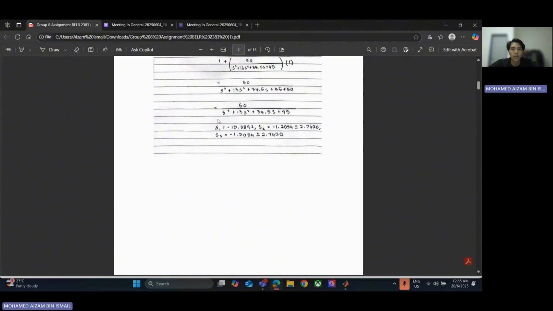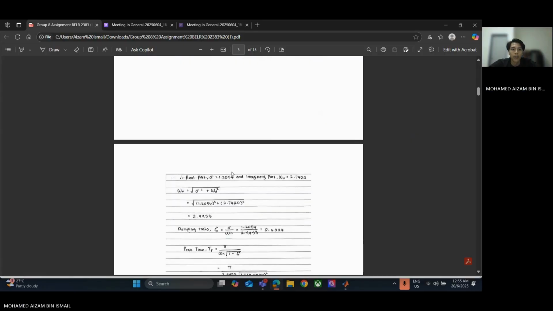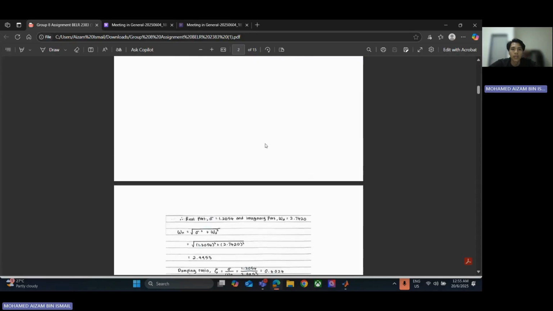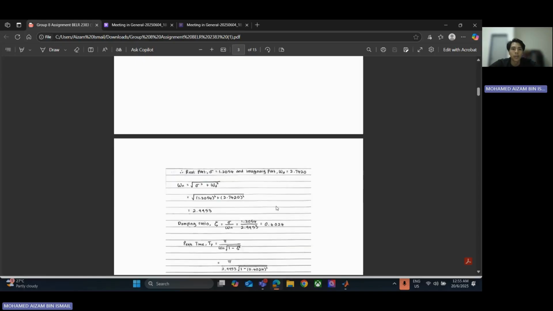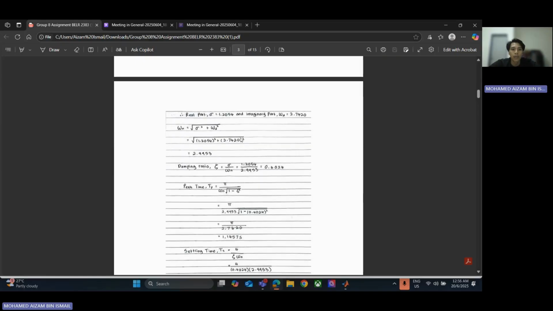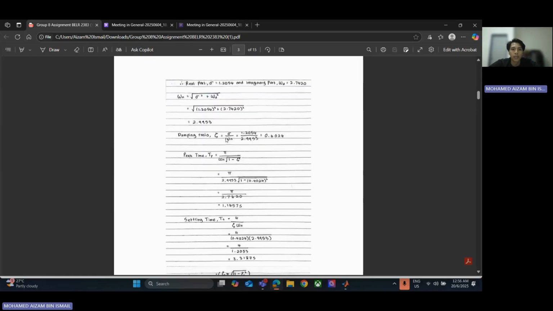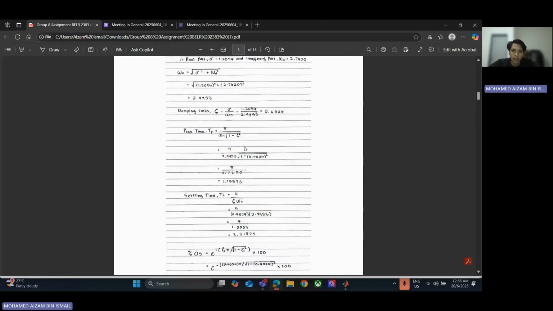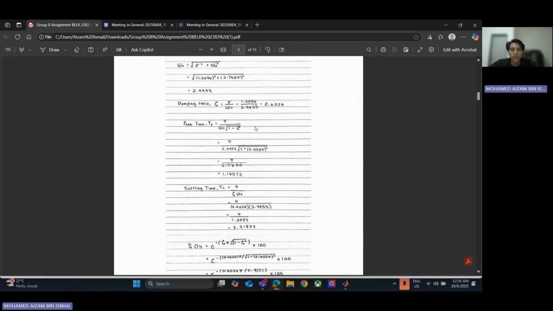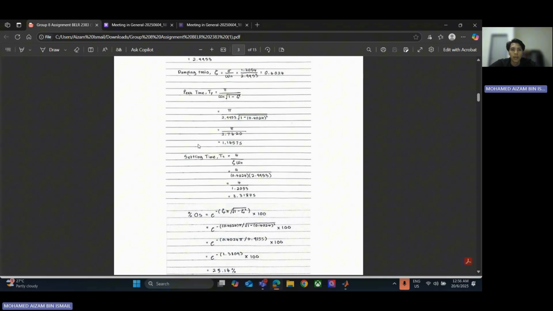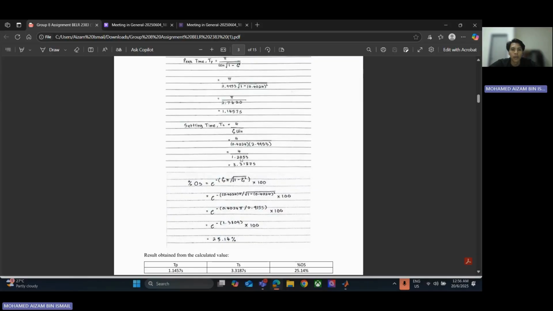From this final equation, we can find the s using the calculator, and then we can find the natural frequency. For the natural frequency, we will use the s that has real part and imaginary part. After we get the natural frequency, we can find the damping ratio using the formula. Then we can find the peak time using this formula that includes the natural frequency and damping ratio, and the settling time using 4 divided by damping ratio multiplied by natural frequency.